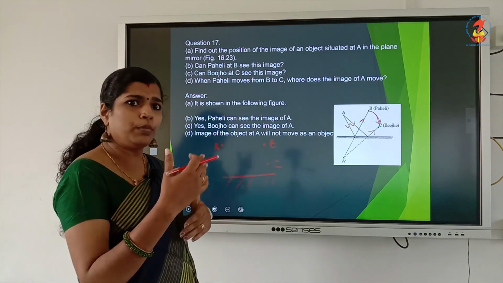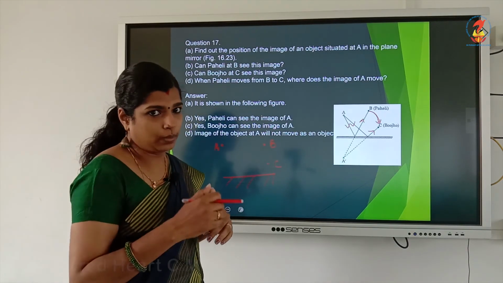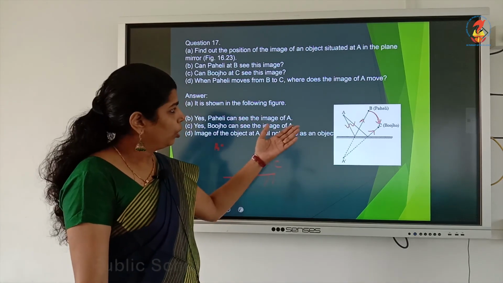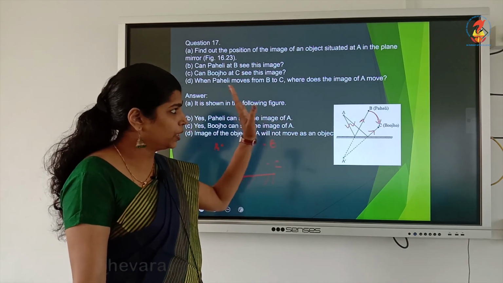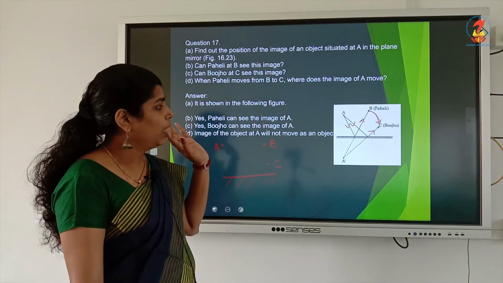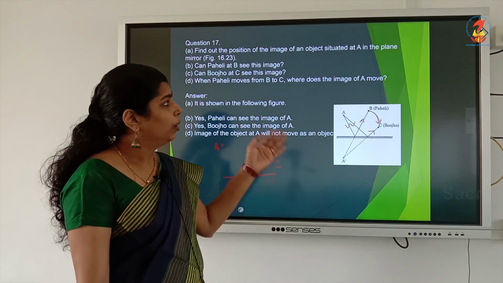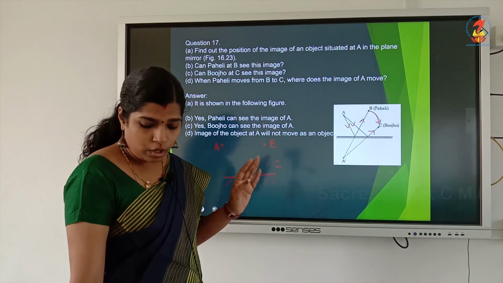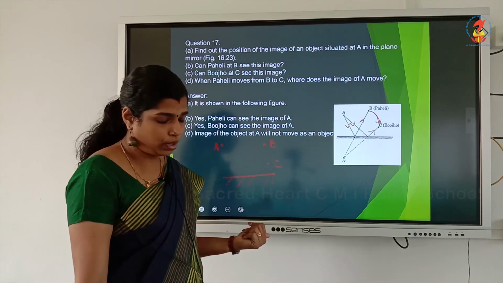If the image of the object is to move, it means we should change the position of the object. So, here there is no change in the position of the object, the object is at A itself. So, there will not be any change in the image of the object A when Paheli moves from B to C. Okay. No change in the position of A, so the image will not move.